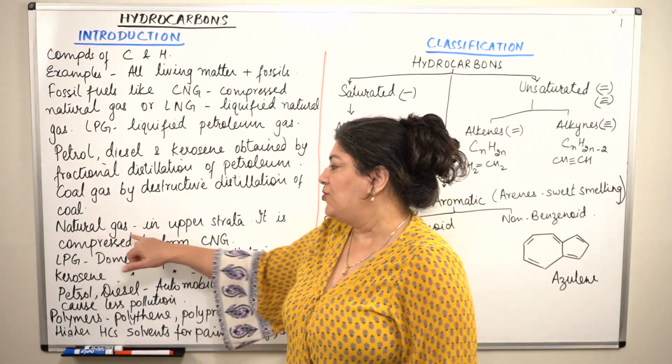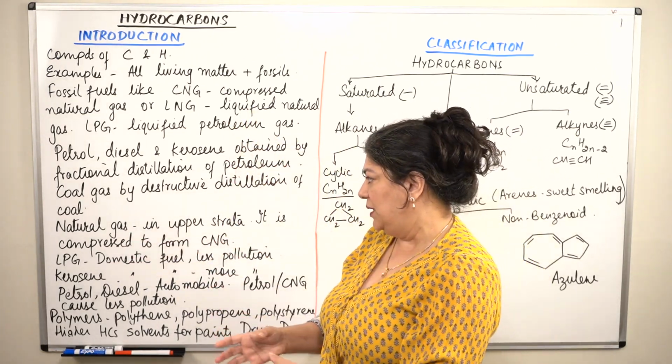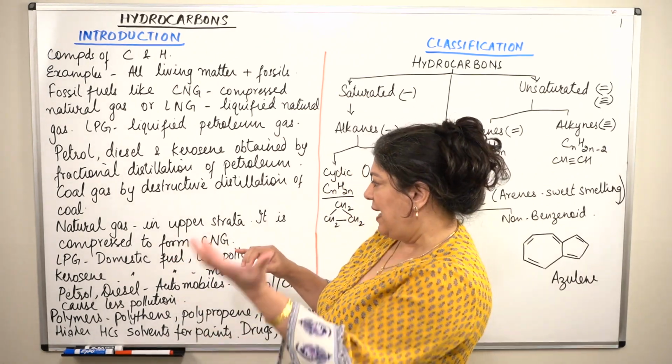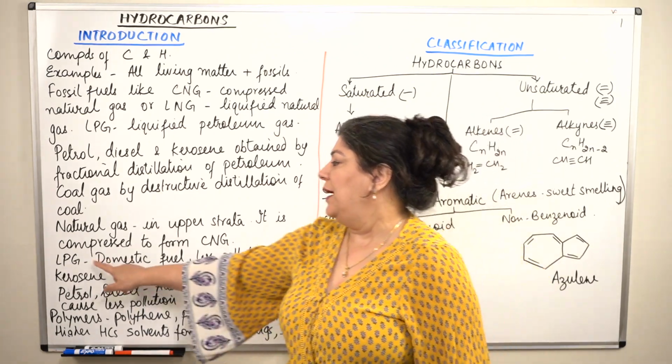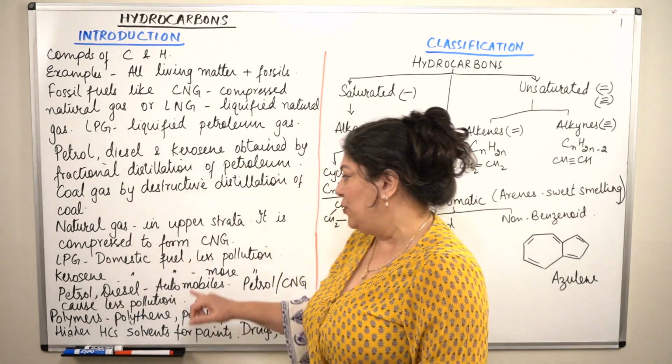As I told you, natural gas is present in the upper strata. When you drill into the earth where there is a reservoir of petroleum, that is where the natural gas is present on top. And then it is compressed to form CNG. LPG is known as liquefied petroleum gas. It is used as a domestic fuel.